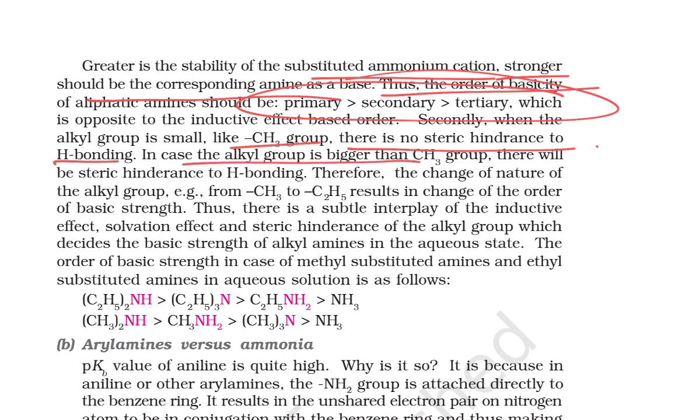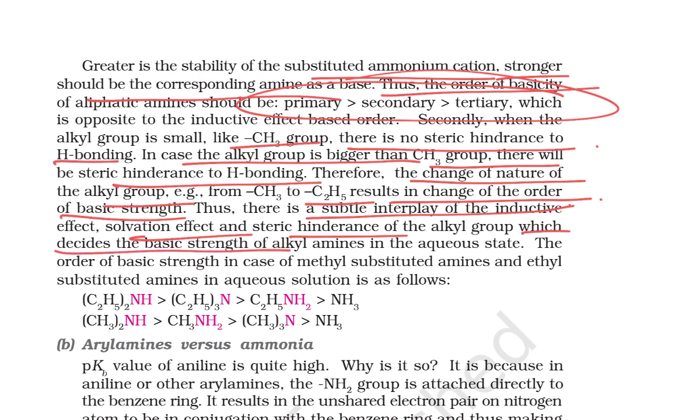In case the alkyl group is bigger than CH3, there will be steric hindrance to hydrogen bonding. Therefore the change in nature of the alkyl group from CH3 to C2H5 results in a change in the order of basic strength. So there is a subtle interplay of inductive effect, solvation effect and steric hindrance of the alkyl group, which decides the basic strength of the alkylamine in the aqueous state.